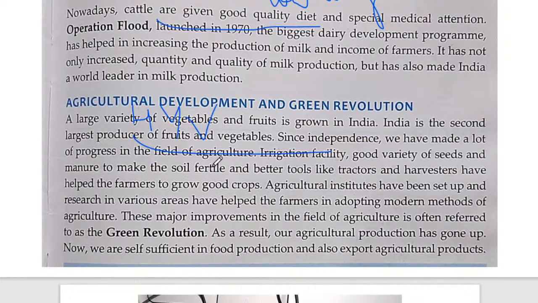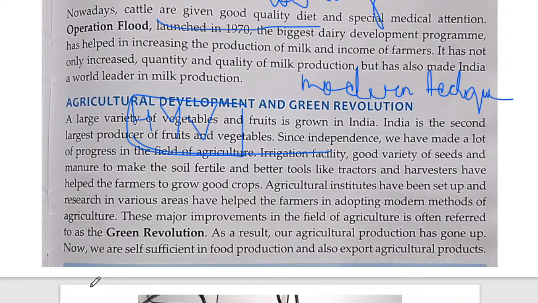As soon as they started realizing that if we use high yielding variety seeds, fertilizers, everything, or we can say the modern techniques of farming, then we will get more production. So they realized that if you want more production, you have to use the HYV program. What we have seen is that after the green revolution, India became self sufficient in food grain. But before the green revolution, India was not self sufficient. India used to import food grain from outside the nation. But after the green revolution,